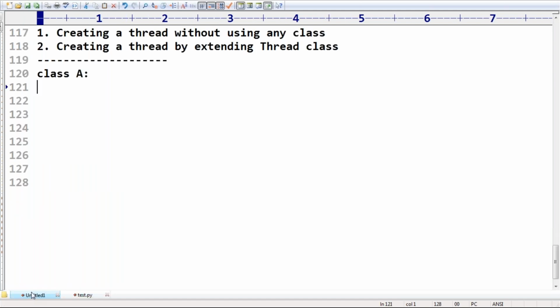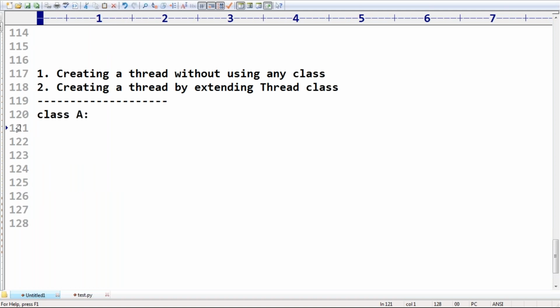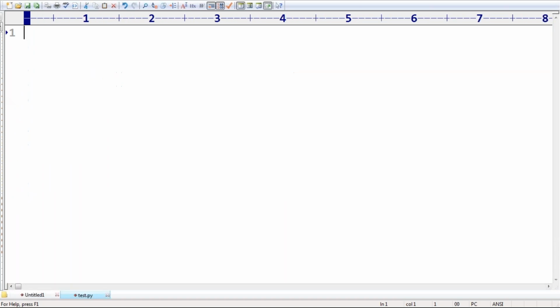Now I'm ready to go for creating a thread by extending the Thread class. How can you do that? Very simple, don't worry. It is the same code, but I'm writing it from scratch. From threading import Thread. Now, class MyThread.